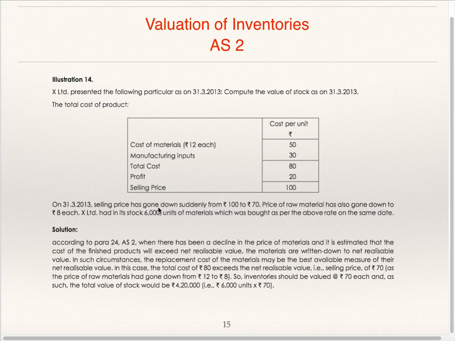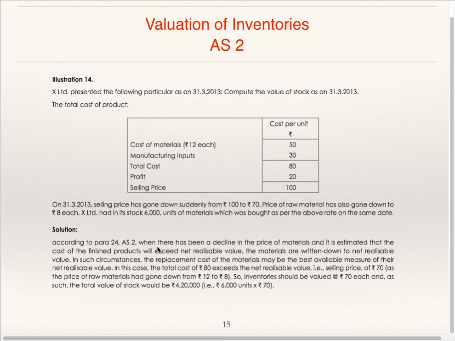So 6,000 raw material into 8 will be the valuation of raw material, and valuation of finished goods will be 6,000 into 70, number of units in stock into net realizable value, because it is low. Cost is 80, net realizable value is 70.